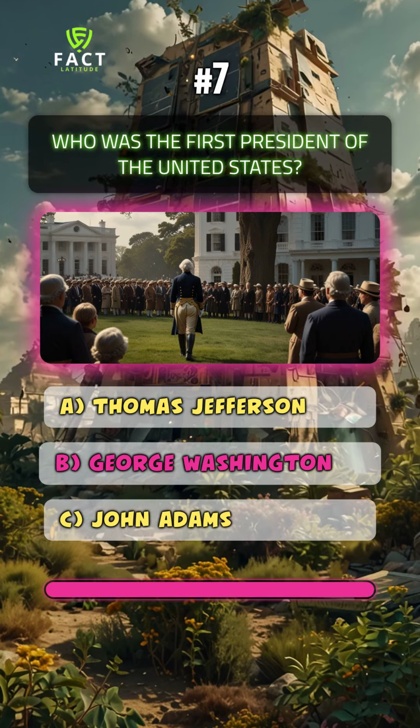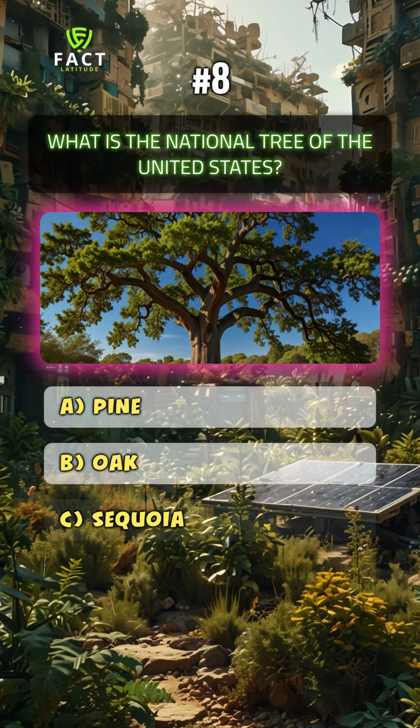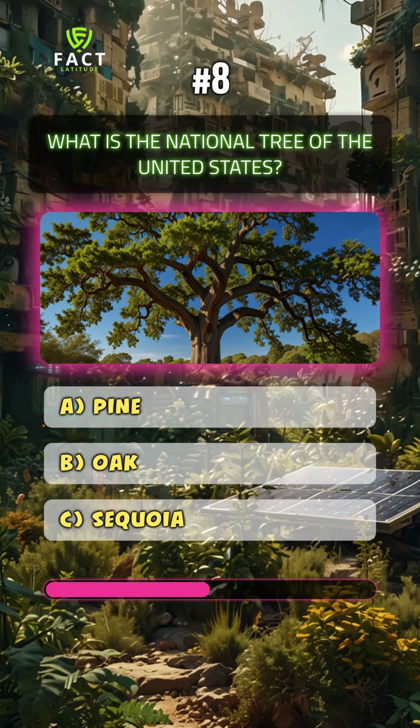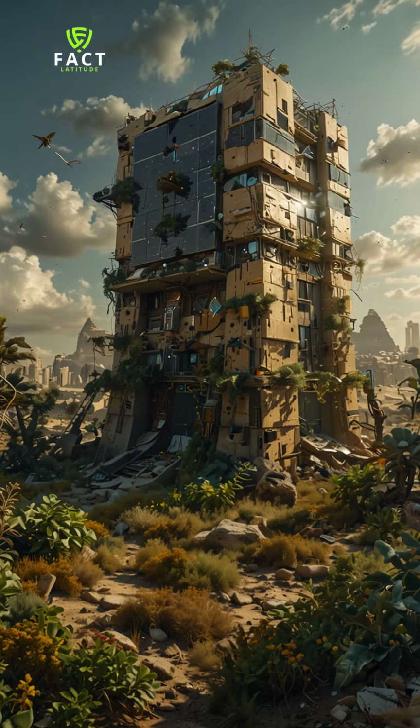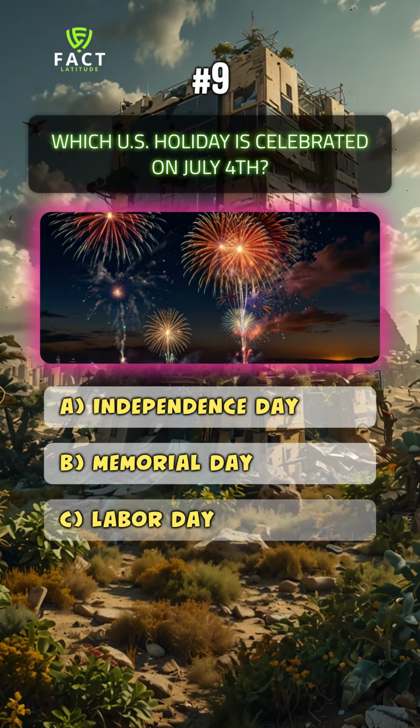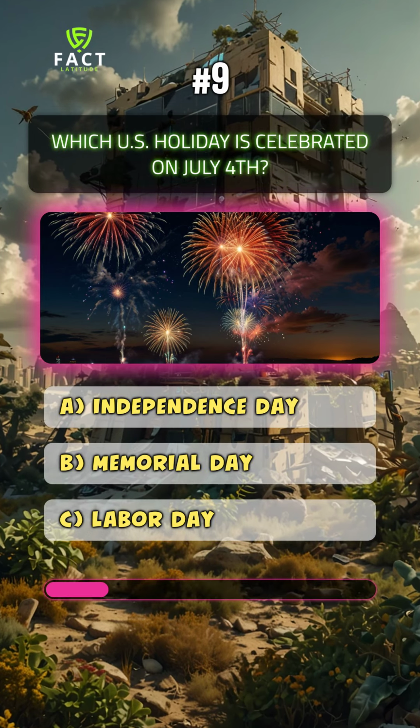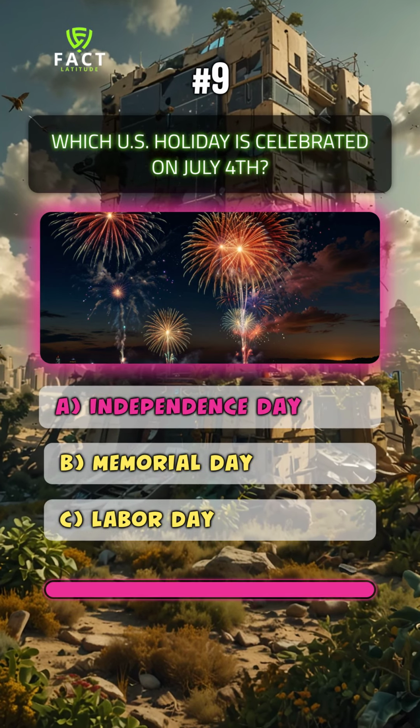B. George Washington. What is the national tree of the United States? B. Oak. Which U.S. holiday is celebrated on July 4th? A. Independence Day.